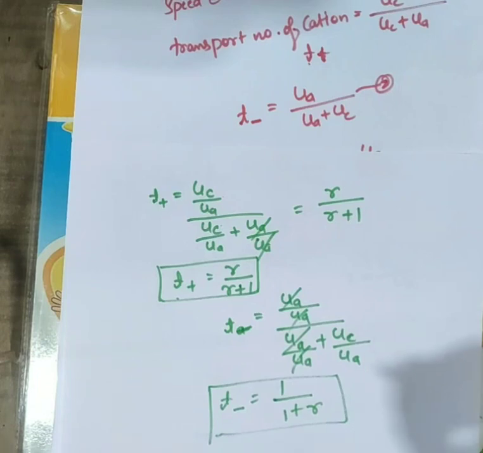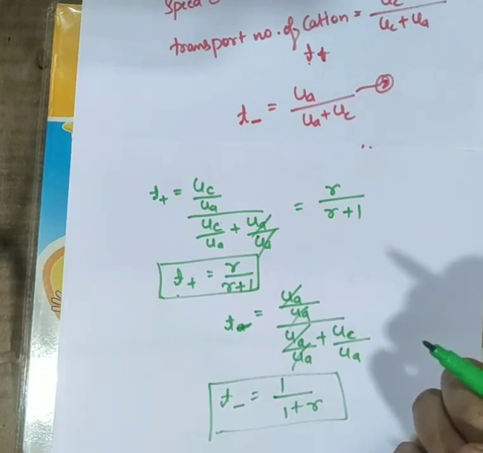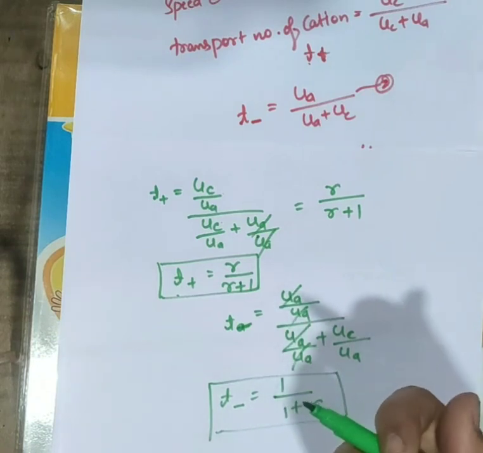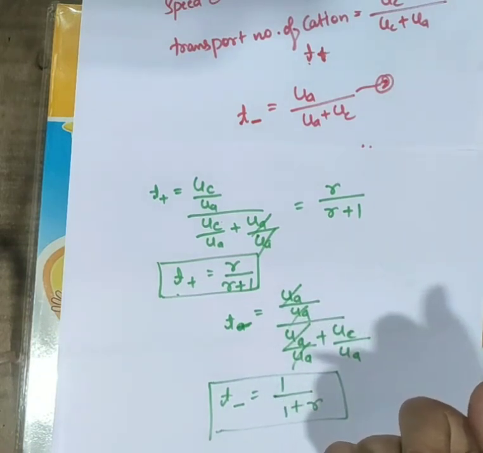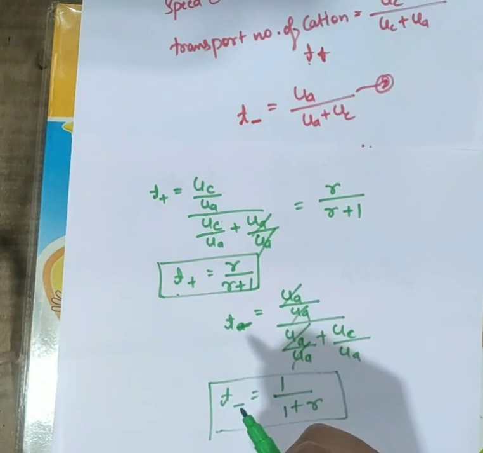So this is all about the transport number, that is, the fraction of total current carried by the cations and anions is called the transport number. Okay, so let us see the principle or rule of Hittorf's method.